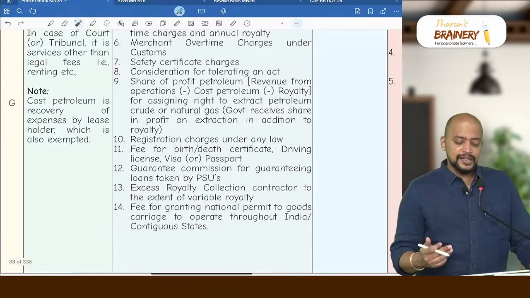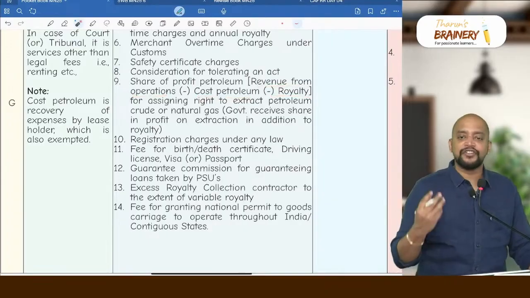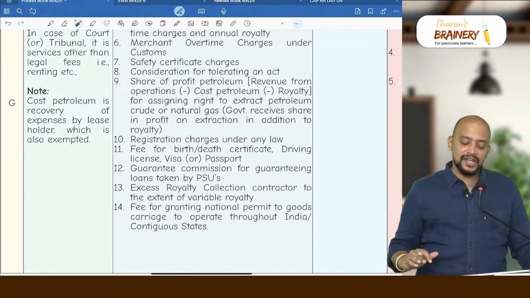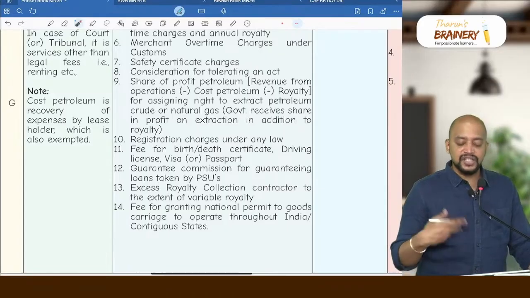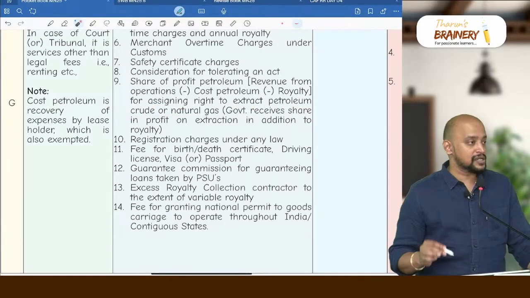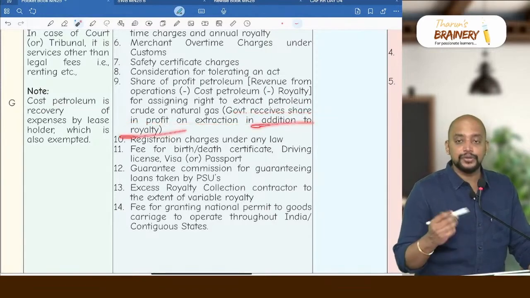Then the remainder, revenue from operations minus cost petroleum minus royalty, is known as profit petroleum. Out of that profit petroleum, a share will go to government, and that share received by them will be exempted. And for what purpose are they getting this? For assigning right to extract petroleum, crude or natural gas. Government receives share in profit on extraction in addition to royalty.